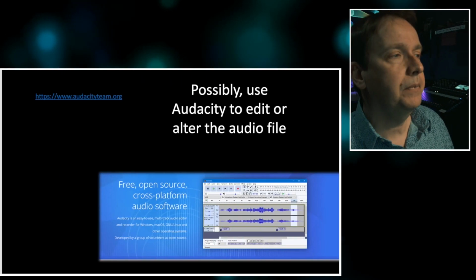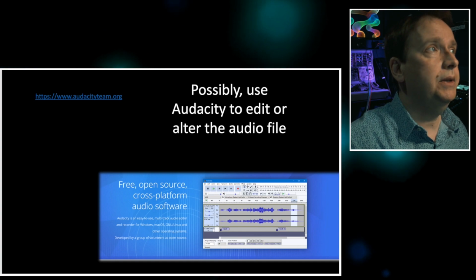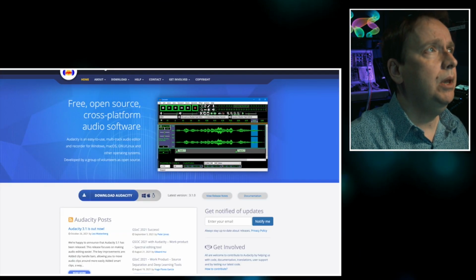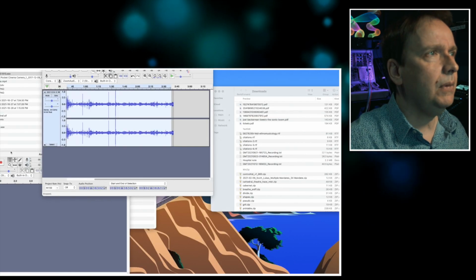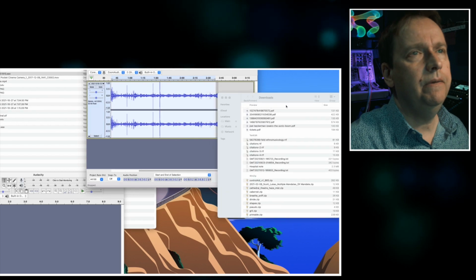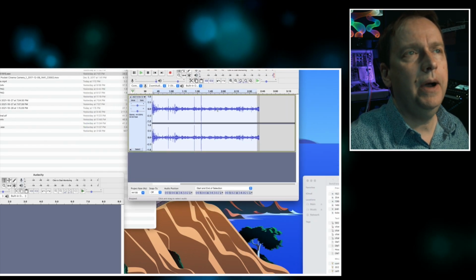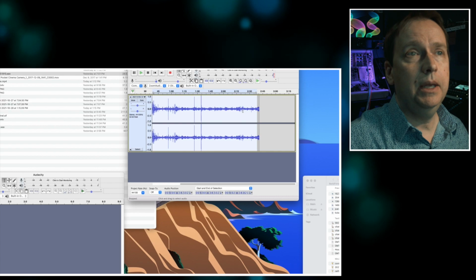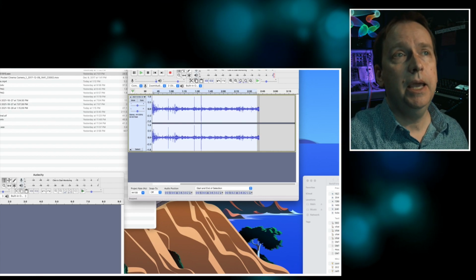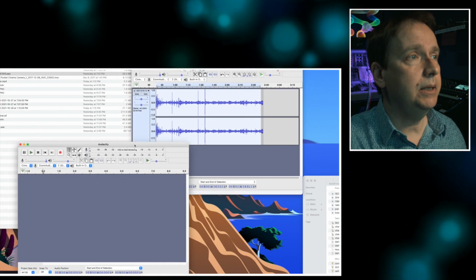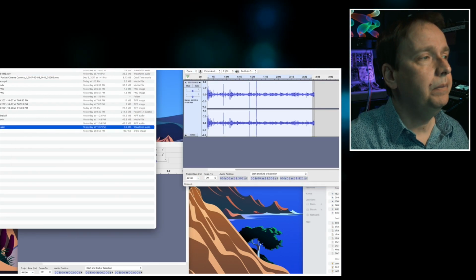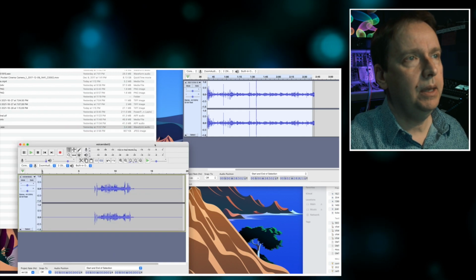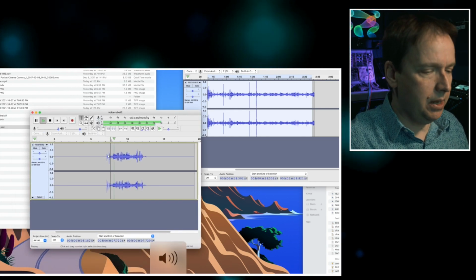So the same process for both. We get this file to our computer. Then at that point, we may want to use Audacity as we've been talking about. So let me show you a little bit of what this looks like just to see what you're getting into. So in both cases, I could take my file. So right here, this is the file I recorded from the soccer practice, and I simply uploaded that into Audacity. I can take any file I have on my computer that's an audio file, and I can easily put that inside of Audacity. And then I hit play on it.